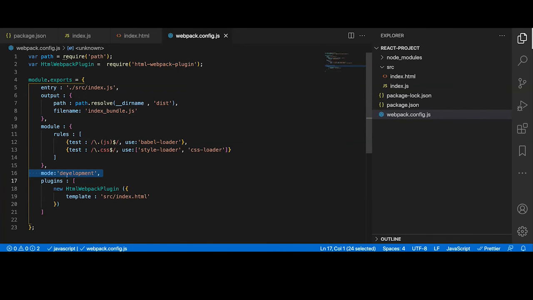So I mean there are different modes. You can run your project in development mode, or it can be production mode. When the project is in production mode, basically we can apply all the minification, so that the produced file in the distribution folder will be of minimum size.